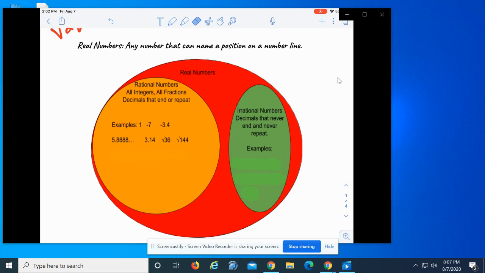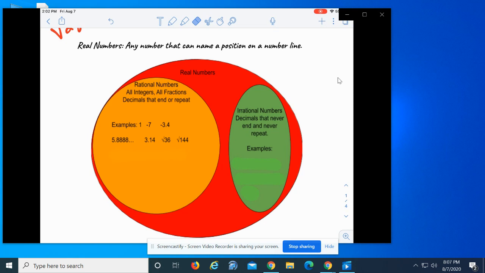The 0.8888 makes it repeat, so that means you can write it as a fraction, which makes it rational. 3.14. Now this is a tricky one. We sometimes estimate pi as 3.14 in math, but because 3.14 ends, it is considered a rational number.